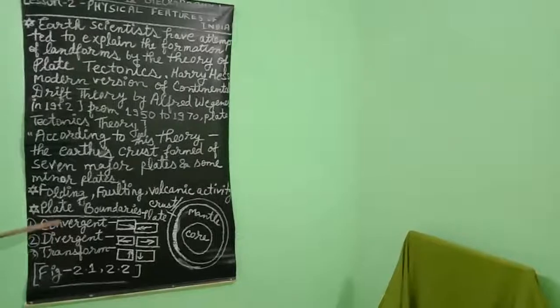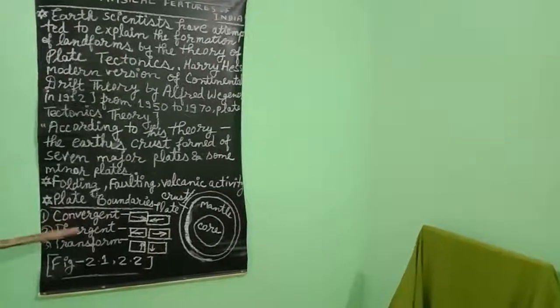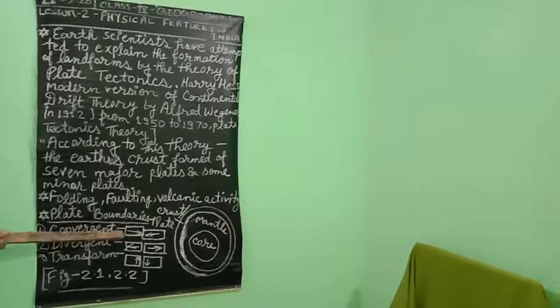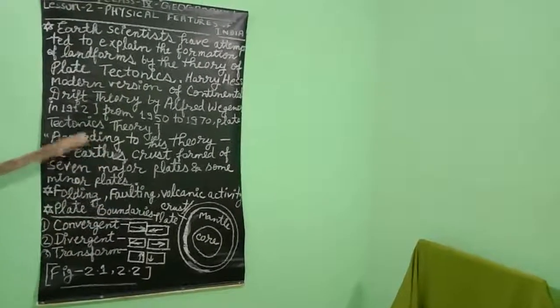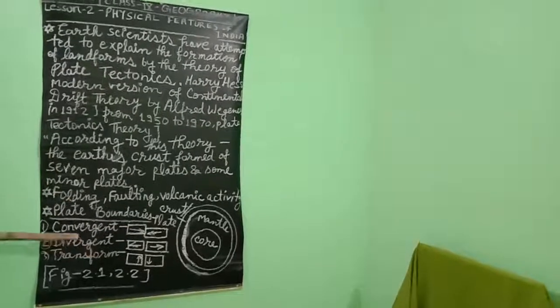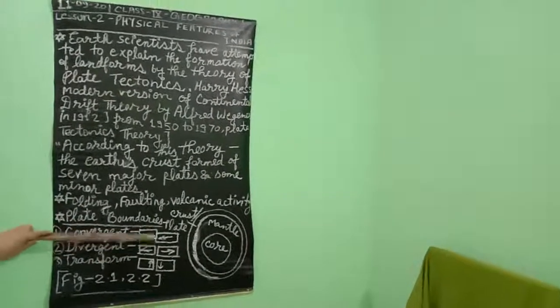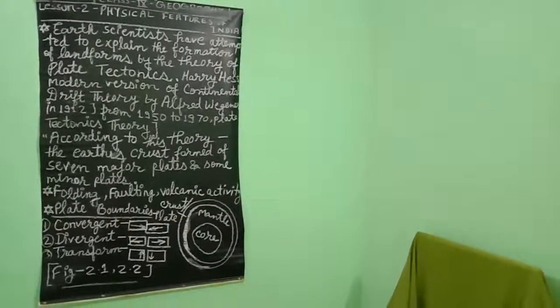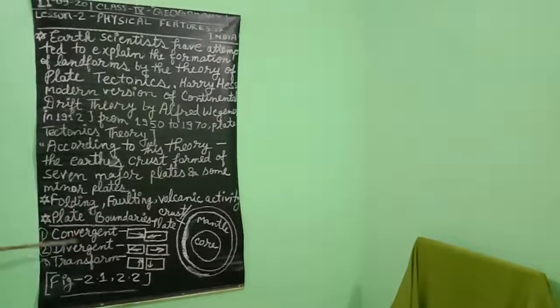Converge means whenever two plates are coming close to each other, moving towards each other. This process is responsible for the formation of young fold mountains like the Himalayas.